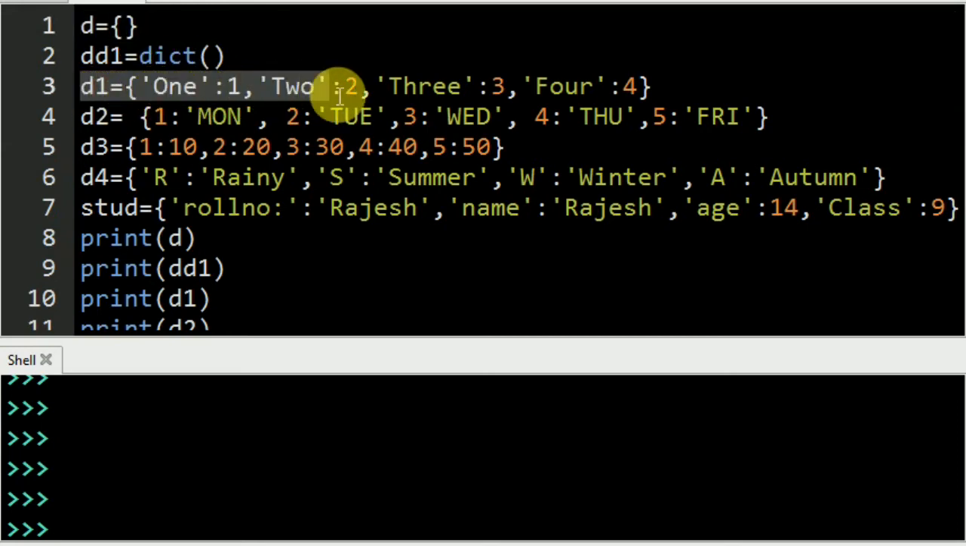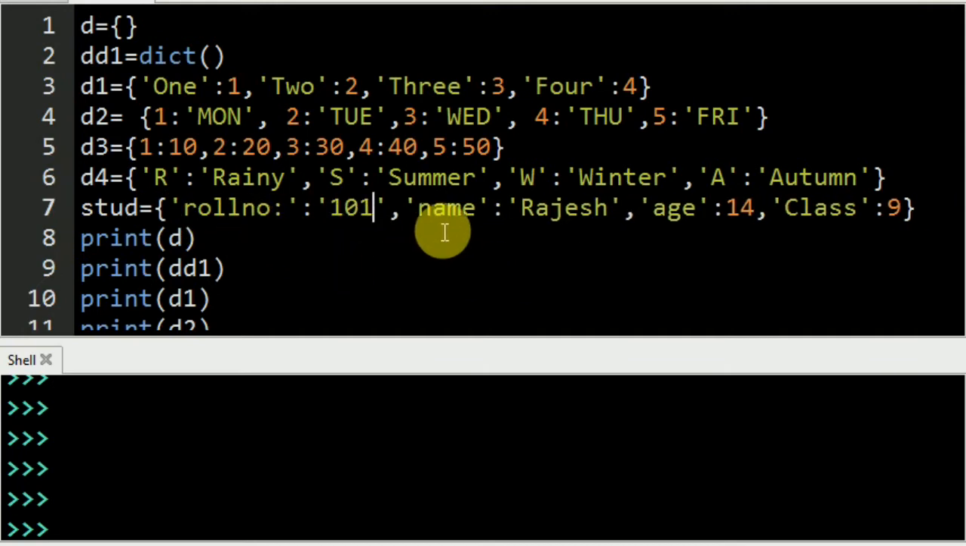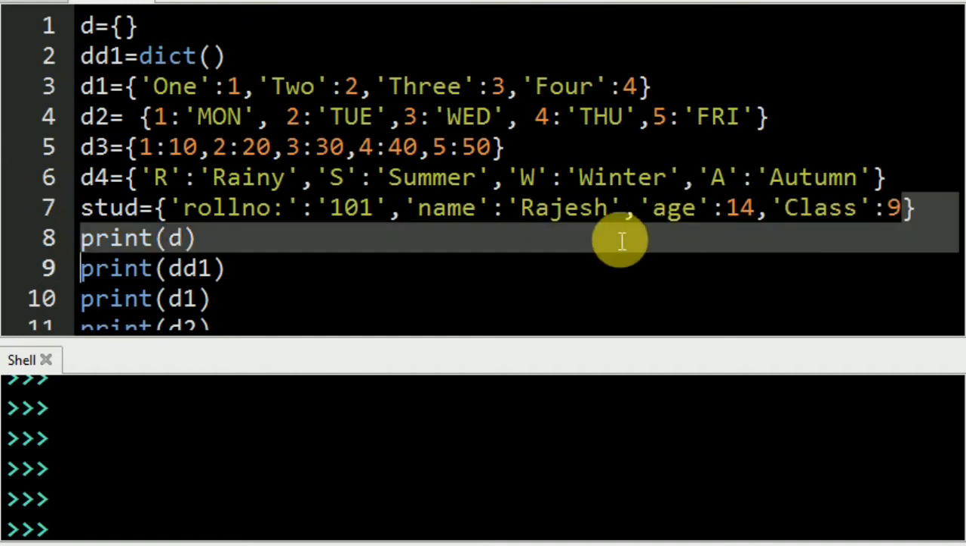Next I have written one line, d1, that is going to store 1, 2, 3, 4. Keys are strings and values are numbers. Next in d2, 1, 2, 3, 4 are the numbers, the keys, and Monday, Tuesday, Wednesday, Thursday, Friday strings are the values. Next d3, I'm going to store numbers, value and key both are numbers. d4 stores a character as a key and a string as a value. And last I have declared stud. It is going to store the mixed information, meaning student roll number, name, age and class. So these are the information.